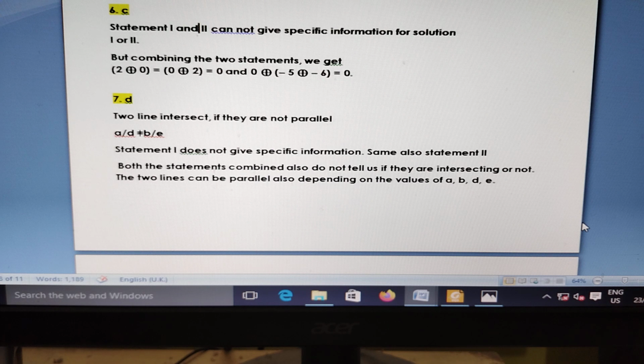Question number 6. Statements 1 and 2 cannot give the specific solution. If we combine, we can know the solution. It is C. Question 7: two lines intersect if they are not parallel, a by d is not equal to b by e. So statement 1 does not give any specific information, and the same for statement 2. Both statements cannot say whether the two lines intersect, that they are not parallel. So it is D.